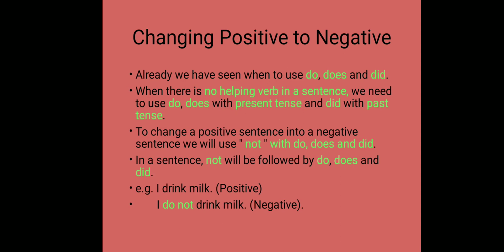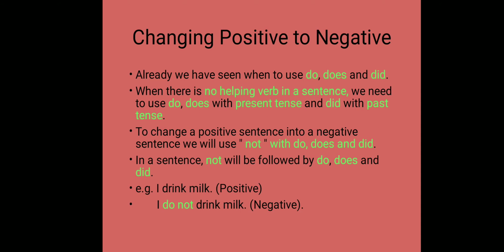And as we know, do and does we have to use with the present tense of the verb, and did we have to use with the past tense of the verb. To change a positive sentence into a negative sentence, we will use not with do, does, and did. And in a sentence, not will follow do, does, and did. So if we take the example, I drink milk. This is a positive sentence. But when we are changing the positive sentence into a negative sentence, we are adding do. I do not drink milk.